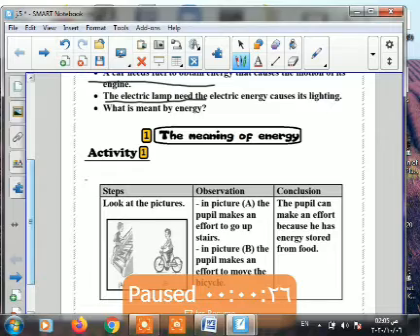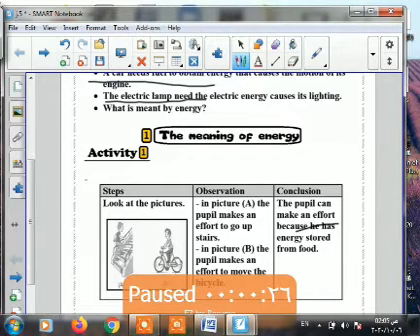And when I ride my bicycle, do I need an effort to move or not? Of course I need energy. From where do I get this energy? From the air? No. I get this energy from my food. So to make any effort, to make any motion, I need energy.